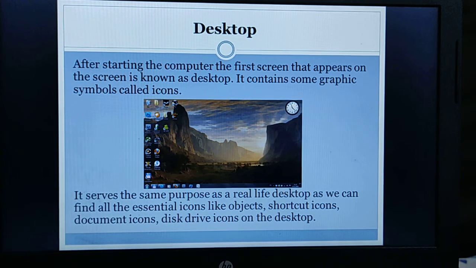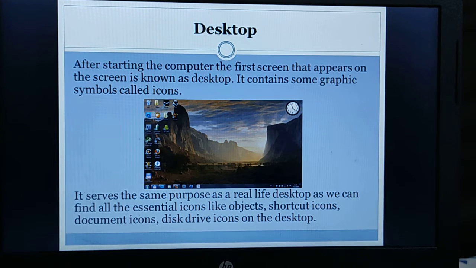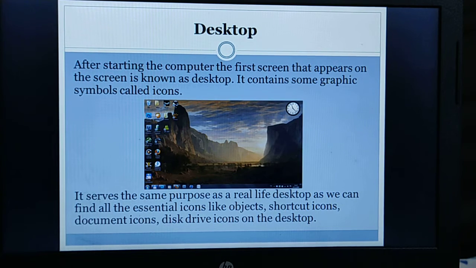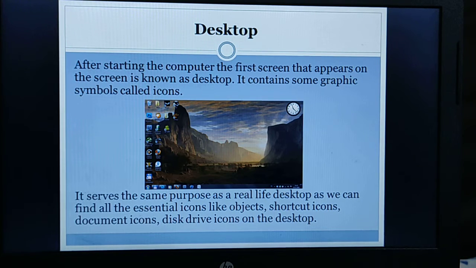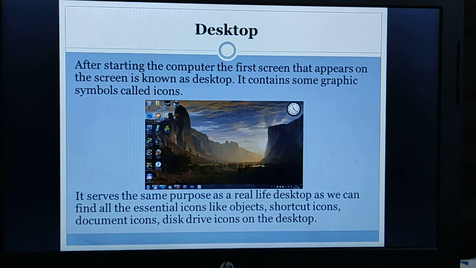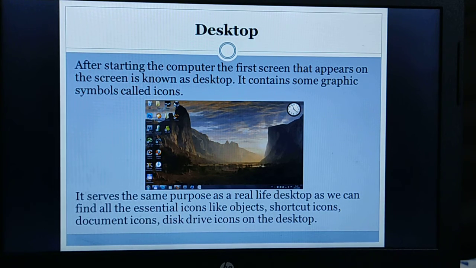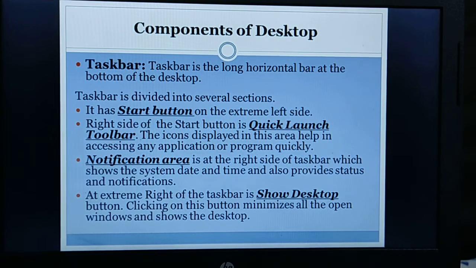The name desktop is derived from the real life desktop, or the top of our working table, where we may find a pen stand, notepad, calculators, files, etc. The desktop of Windows also serves the same purpose. We can find various icons like shortcut icons, document icons, disk drive icons, etc. on the desktop.